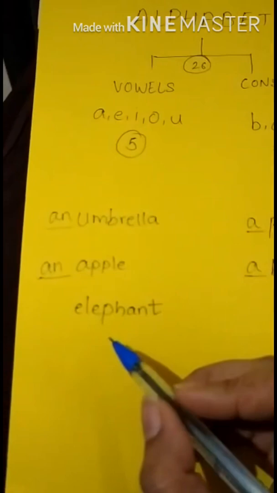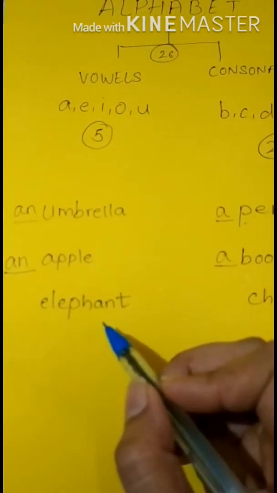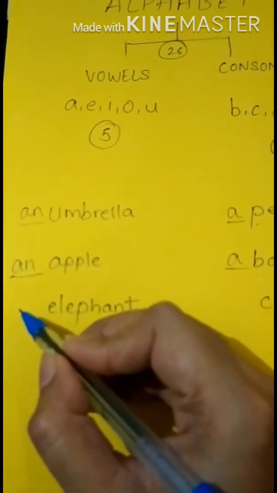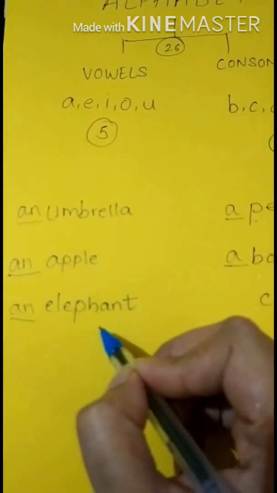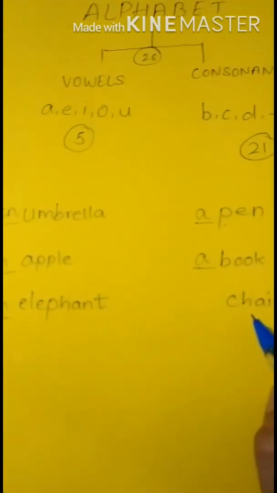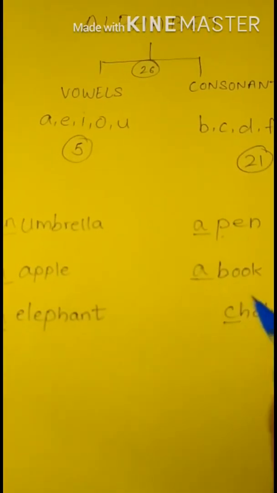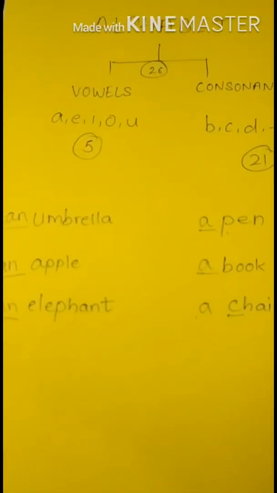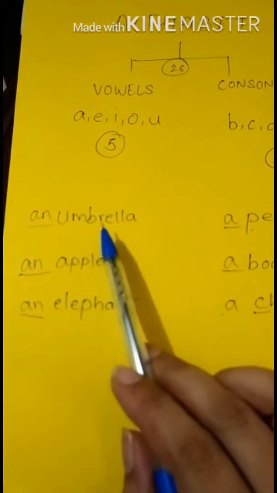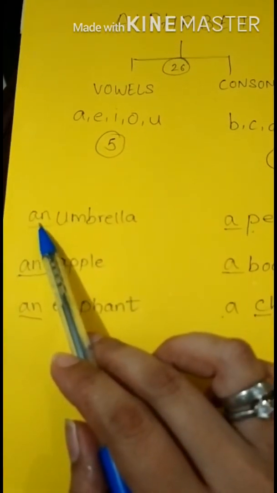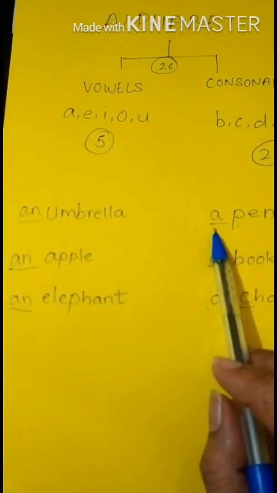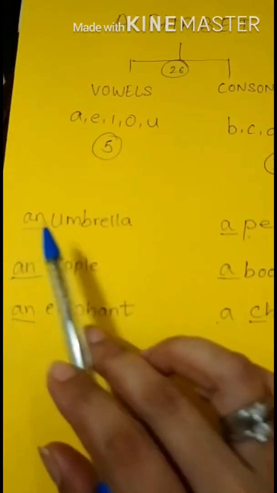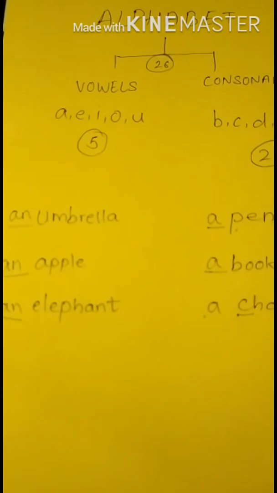Now again, here it is elephant. It starts with E. E is a vowel, so again you write an elephant. And this is chair. C is a consonant, so you write a chair. Did you understand? For vowels we write an, and for consonants we write a. It is very easy. So a and an are called articles.